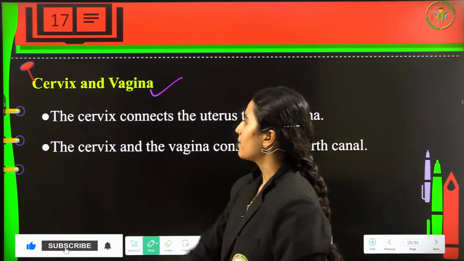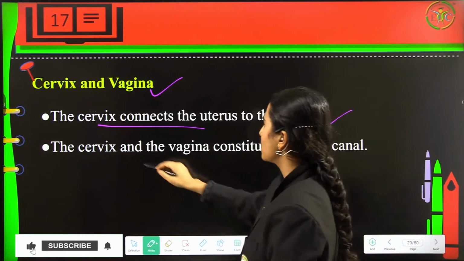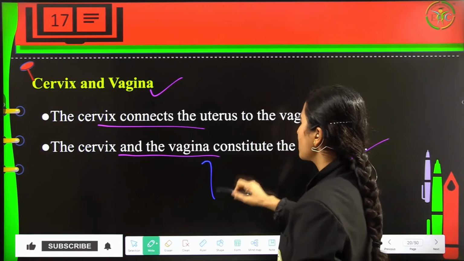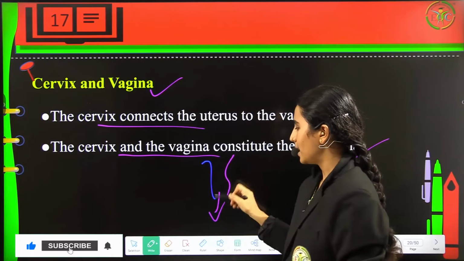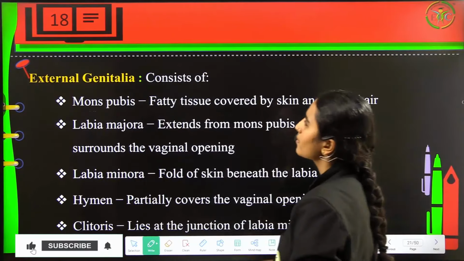Now coming to the cervix and vagina, the cervix connects the uterus to the vagina, and together the cervix and vagina constitute the birth canal. So from the cervix through the vagina, the baby enters the birth canal and is ultimately delivered.